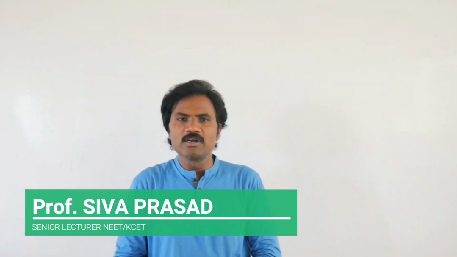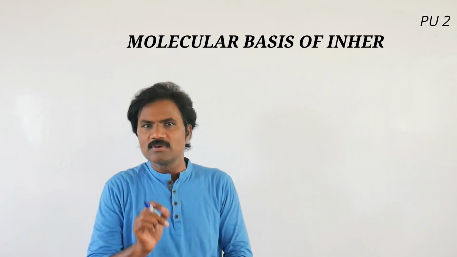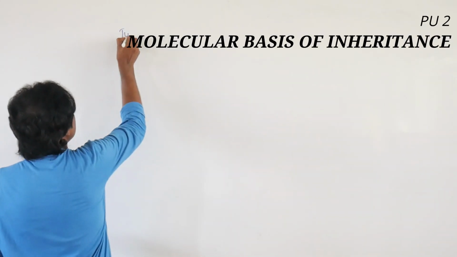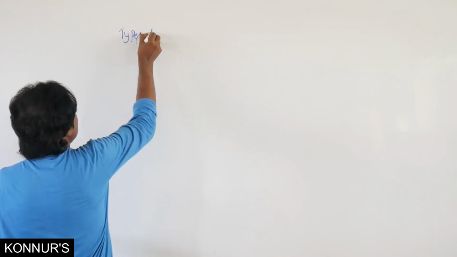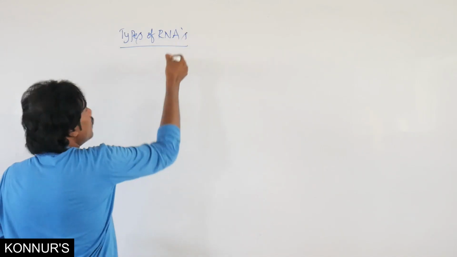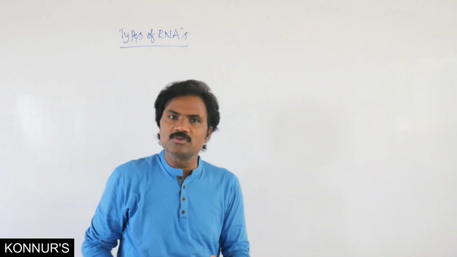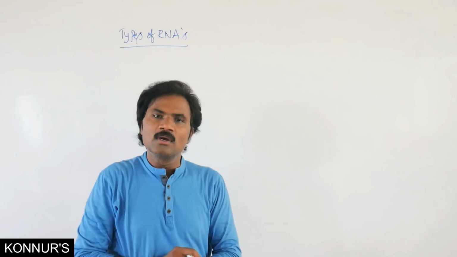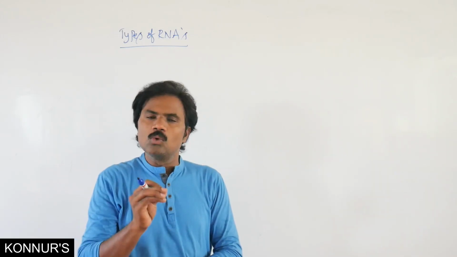Hello students, today we are going to discuss the continuation of types of RNA. In the last class we discussed mRNA, which is present in a very small percentage but is the longer one, 2 to 5%.